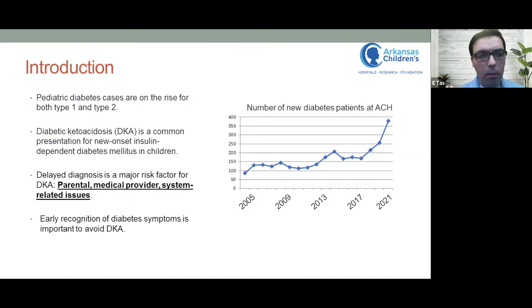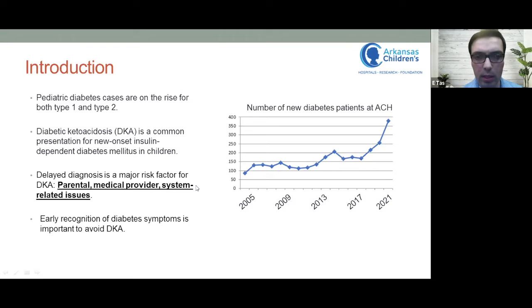So pediatric diabetes cases are on the rise for both type 1 and type 2. Here in this figure, we are looking at the numbers of new diabetes patients that are being cared for at the Arkansas Children's. From 2005 until 2017, the numbers were somewhat stable, perhaps, but in the last 4 to 5 years, we are seeing a significant uptrend in the number of new patients coming to our care at the Children's.